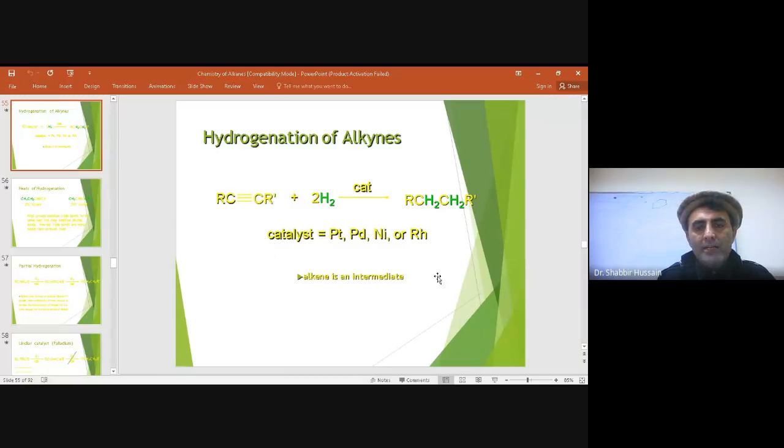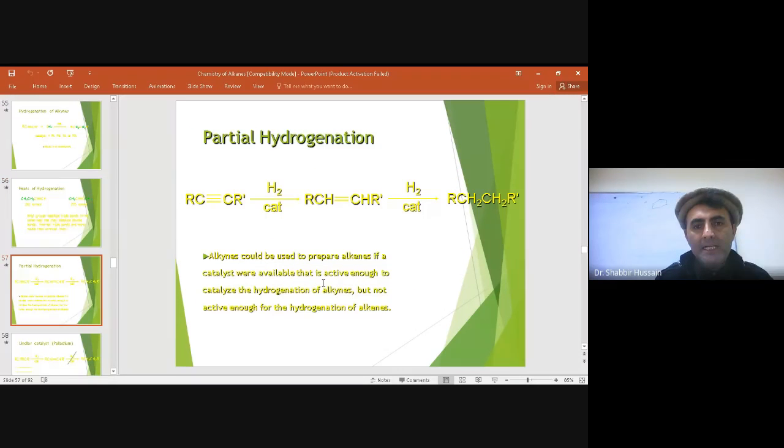When we carry out hydrogenation in the presence of a platinum, nickel, or ruthenium catalyst, alkyne converts into alkene as an intermediate in the first step. Then further hydrogenation takes place, because this alkene acting as an intermediate is not stable. So through further hydrogenation, it leads to the formation of alkane, right?